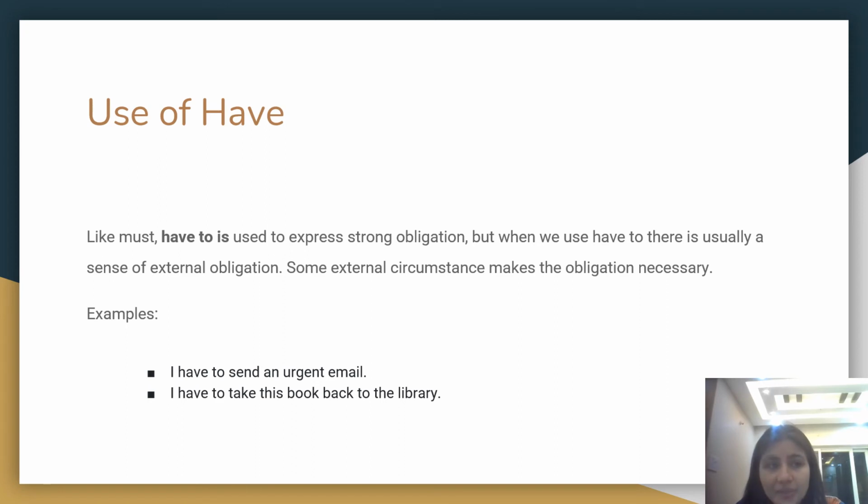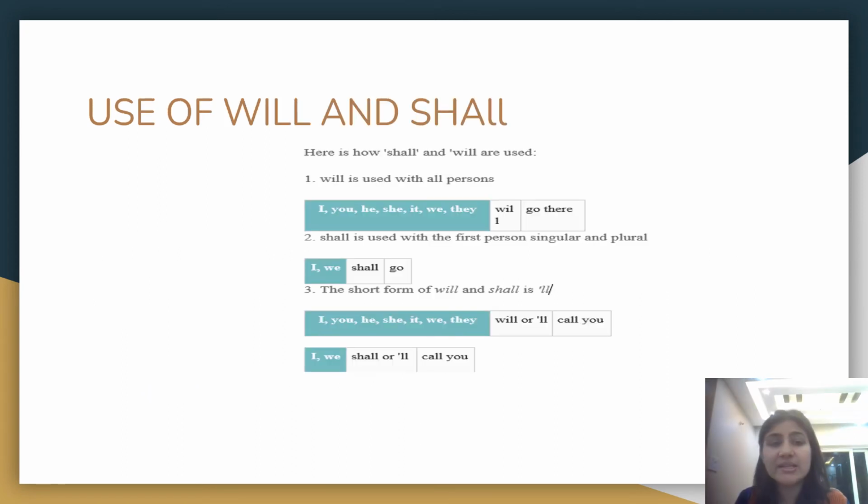Now let us see the use of will and shall. Will is used with all persons, right? As we discussed in the previous slides, it could be I will, you will, he will, she will, it will, we will, they will. Okay. Shall is used with the first person singular and plural, that is I and we.